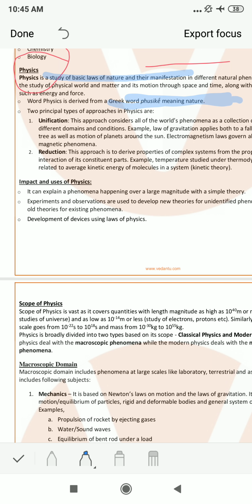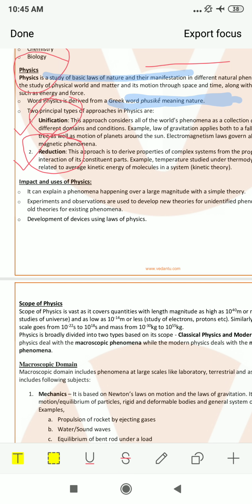Next, there are two types of approaches in physics. These are given in your NCERT also. The first one is unification and the second one is reduction. Now, what do you understand by unification? You have studied that we have so many laws in physics. Unification basically tells us that we can explain many laws by explaining just one simple law.